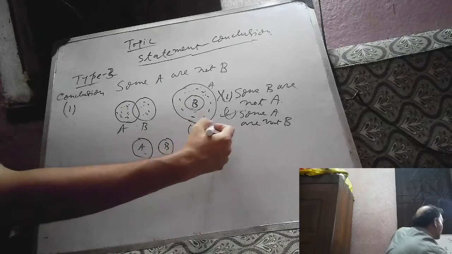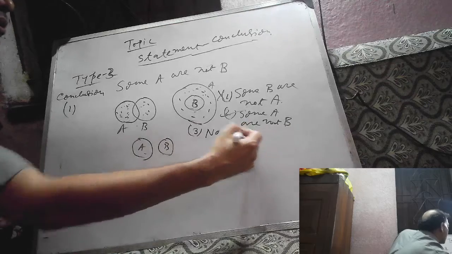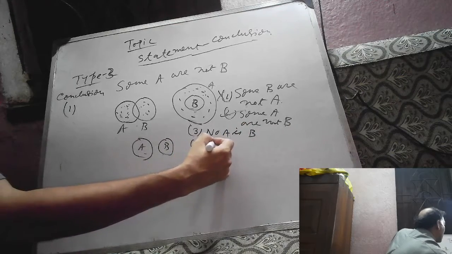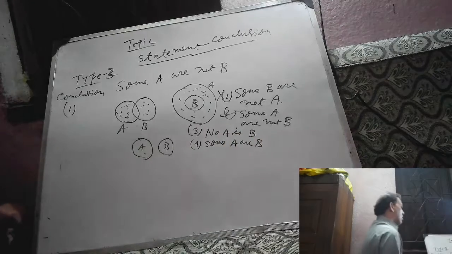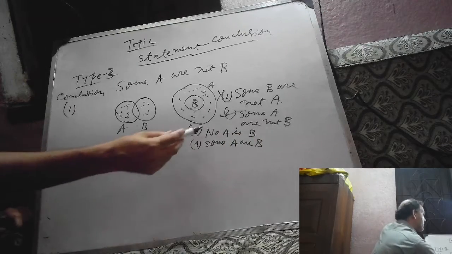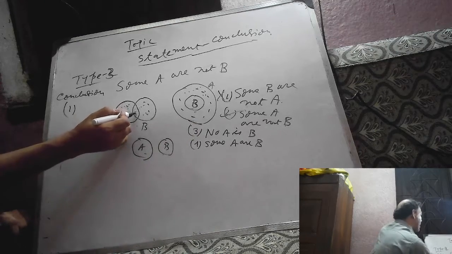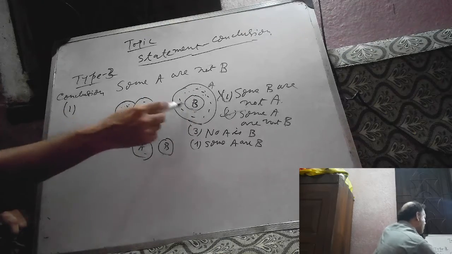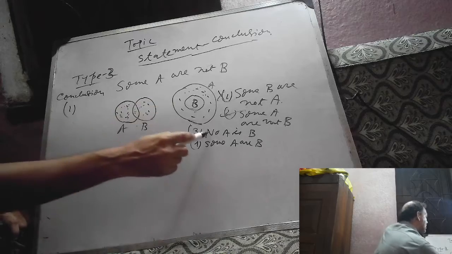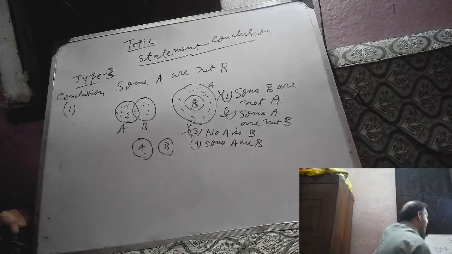Number 3, no A is B. Number 4, some A are B. From this Venn diagram, we can say that no A is B. But from this Venn diagram, some A are B. From this Venn diagram, also some A are B. So all the possible Venn diagrams do not support the given statement. So it is wrong.